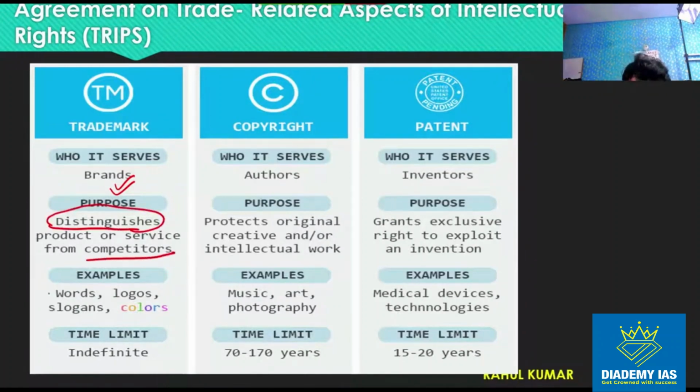Organizations follow a particular font, or they can use some logo, some slogan, or some kind of colors. For example, Vodafone uses "happy to support you." There is no upper limit for this trademark. Once registered, it remains available.